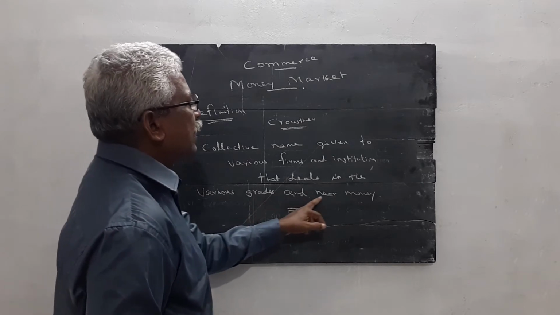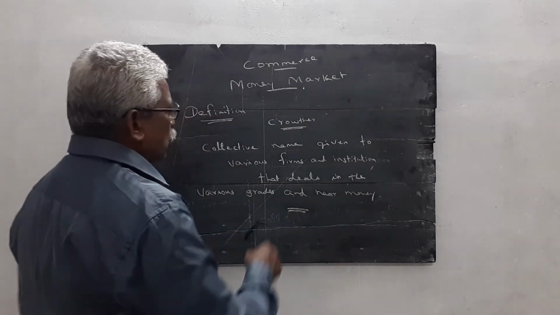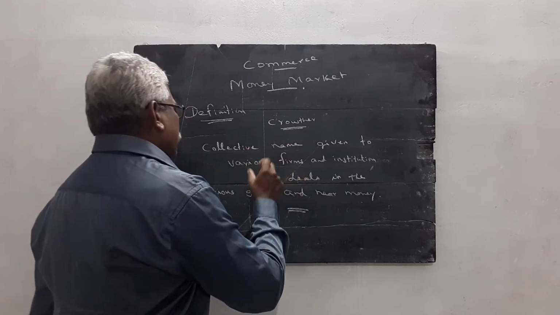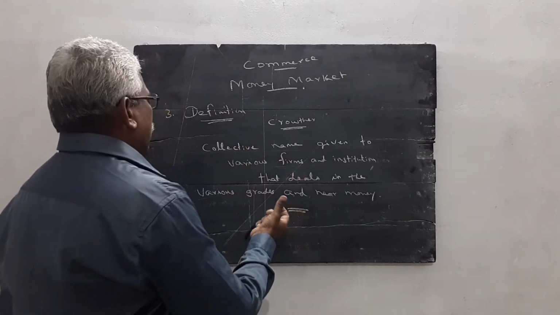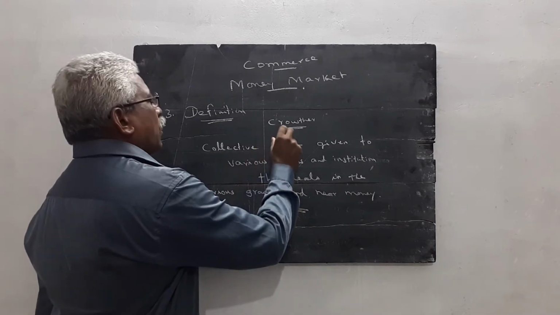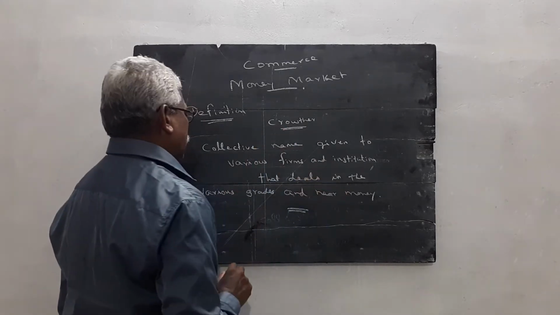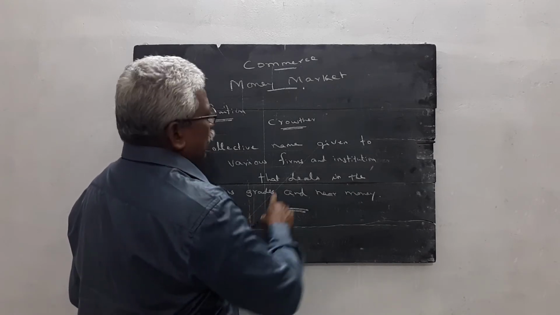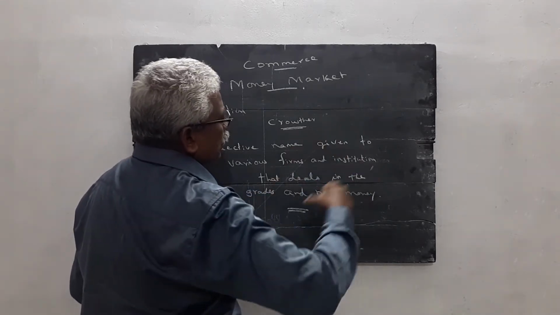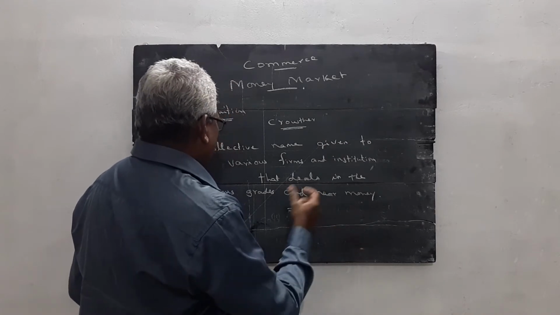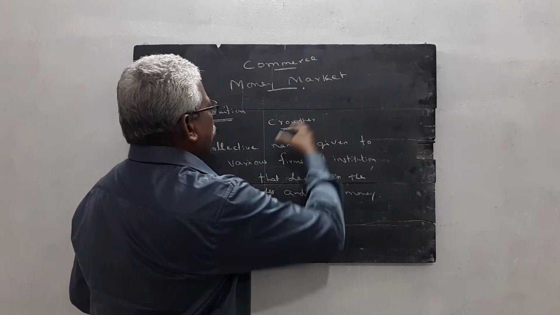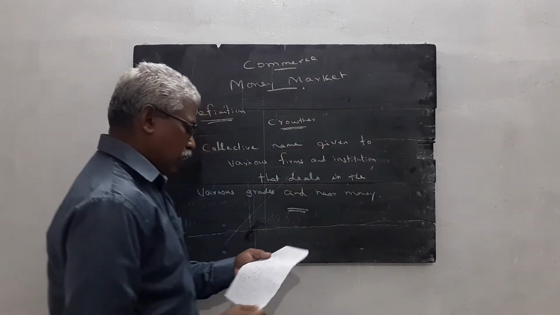grades and near money. From this definition we understand that the money market is a short-term market. It deals in the various grades of money. It is a collection, and many instruments are exchanged in the money market. But various grades and near monies are exchanged in the money market.